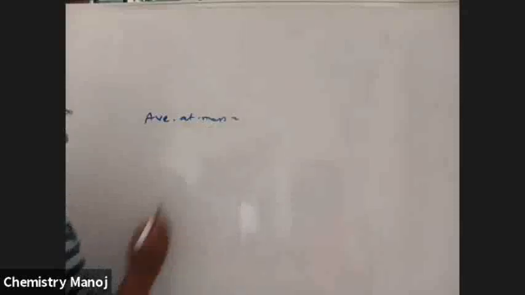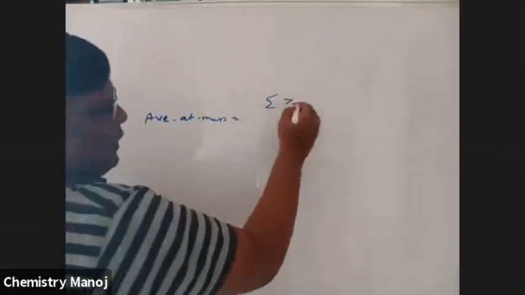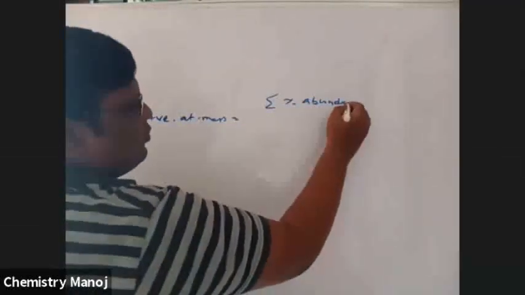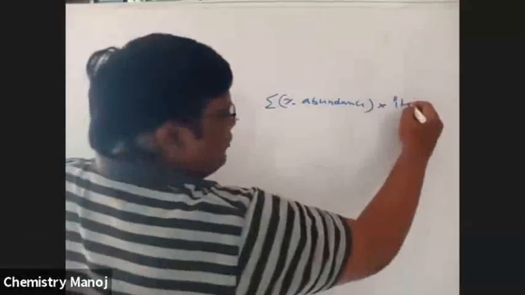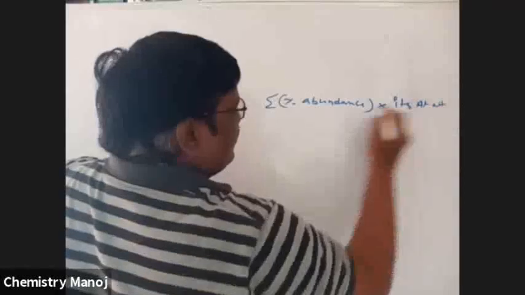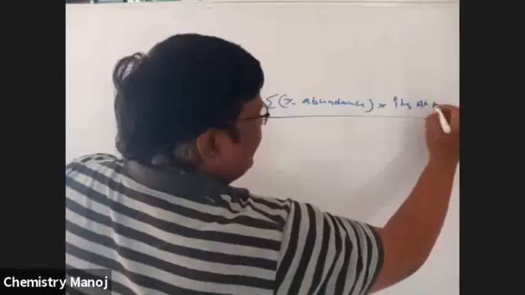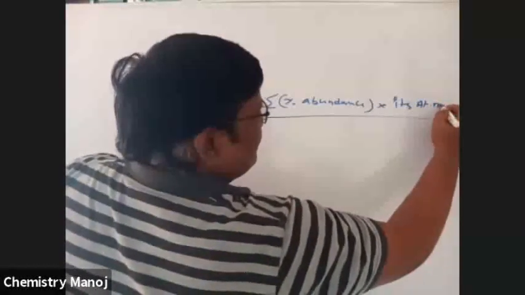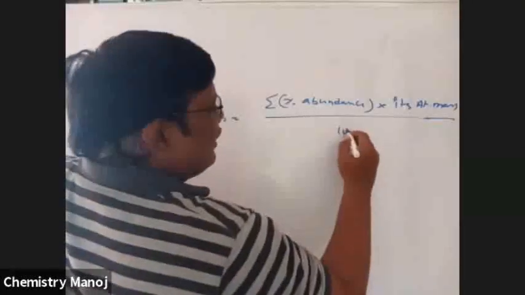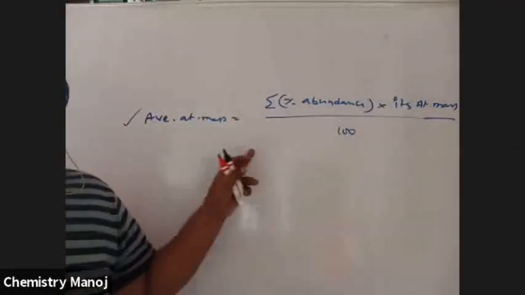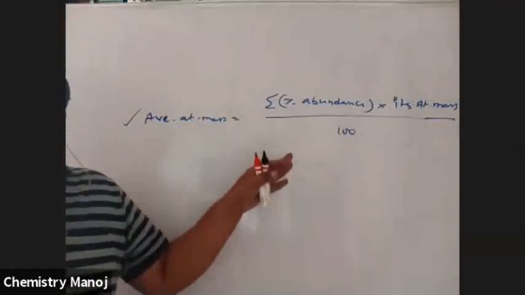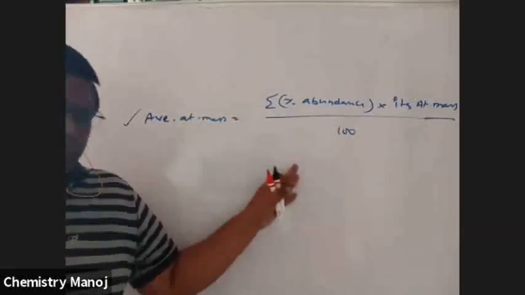Average atomic mass is equal to the sum of percentage abundance of that element into its atomic mass, divided by 100. Using this formula, a number of problems were already solved in your stoichiometry, so I don't want to explain the problem here.